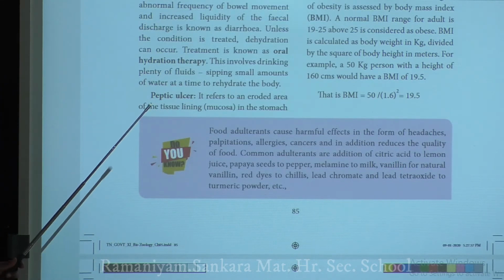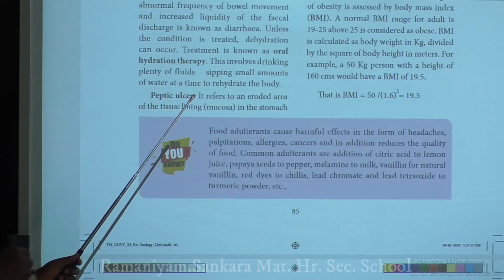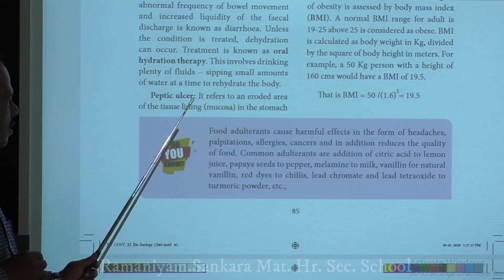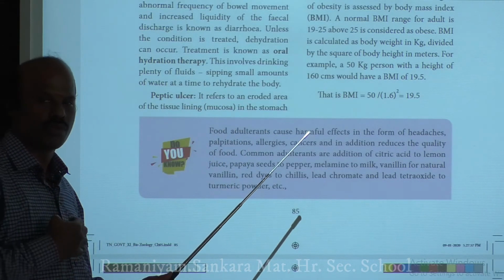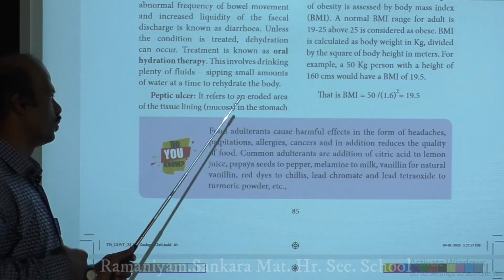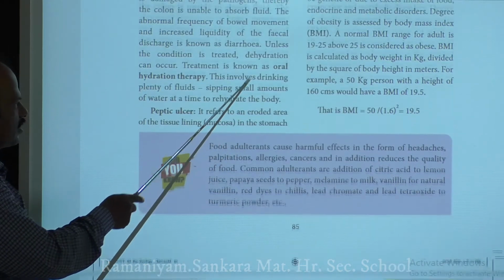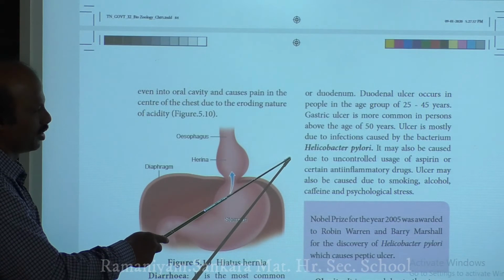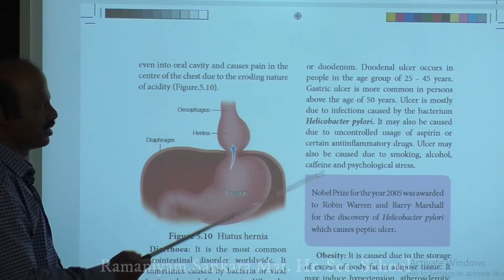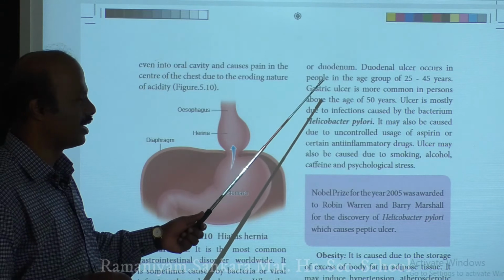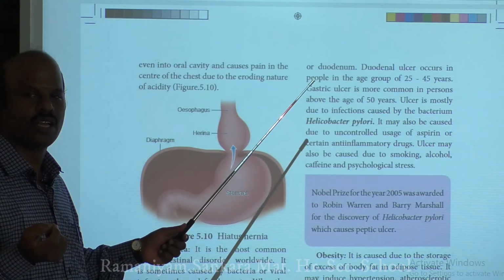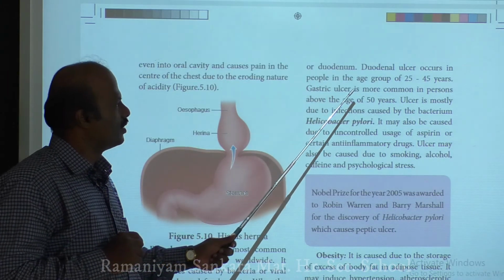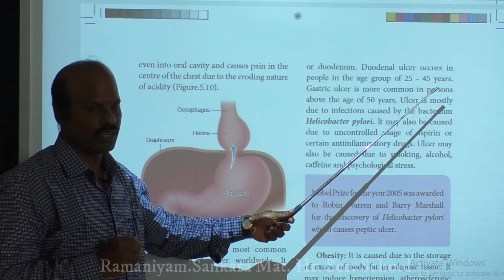The next important disease is called peptic ulcer. What is a peptic ulcer? It is the death or erosion of the tissues lining the mucus of your stomach as well as the duodenum. So if the tissue lining the stomach and the duodenum gets eroded or completely removed, we call this condition a peptic ulcer. Normally this occurs in the stomach as well as in the duodenal part of your intestinal tract. Mainly these ulcers are seen in the age group from 25 to 45 years.